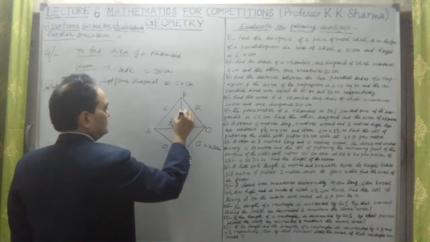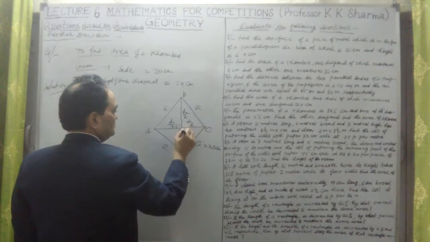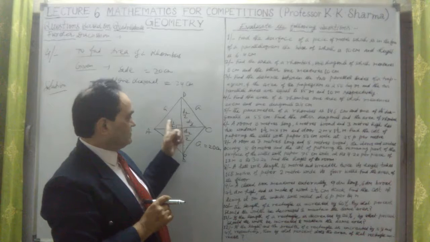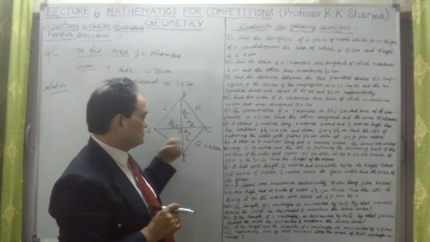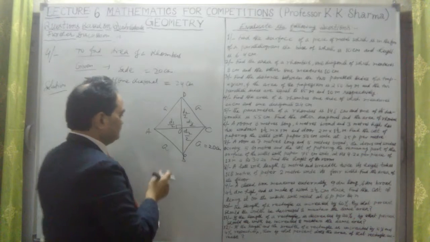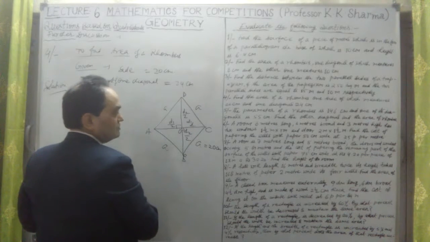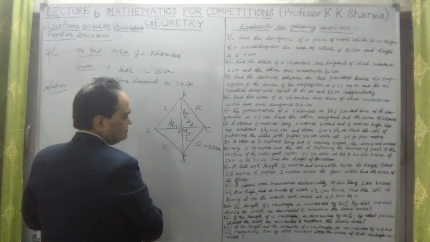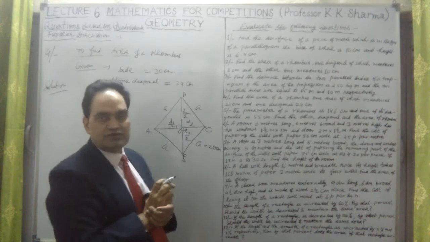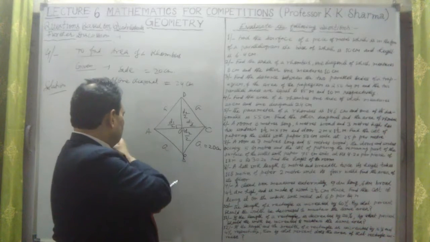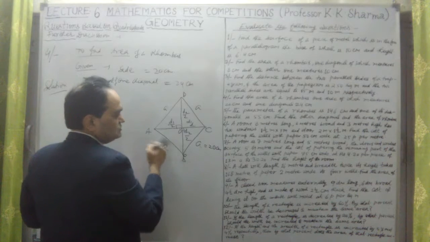Suppose this is D2 by 2 and this is D2 by 2. Diagonal D2 is halved because O divides it, they are bisecting each other. Diagonals are bisecting each other at right angle. This is the right angle here at point O. So the area is half D1 into D2. But if the side is given, D2 is not given. We have to first find out what is D2.